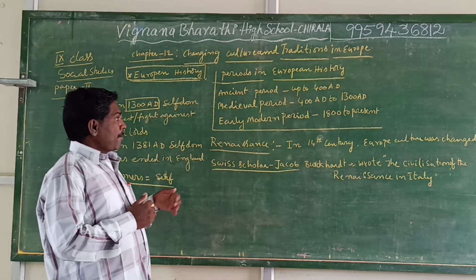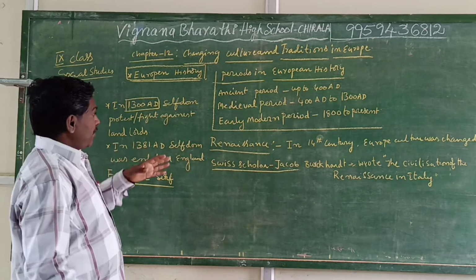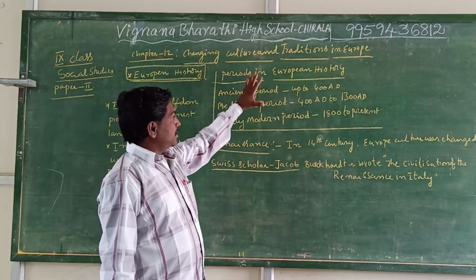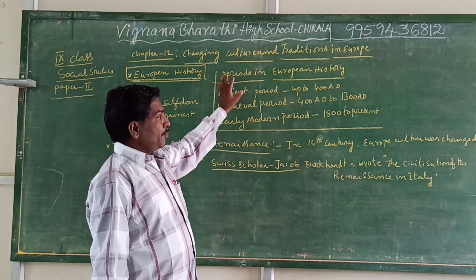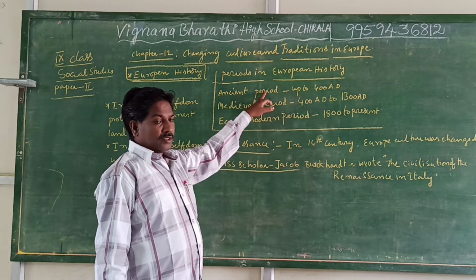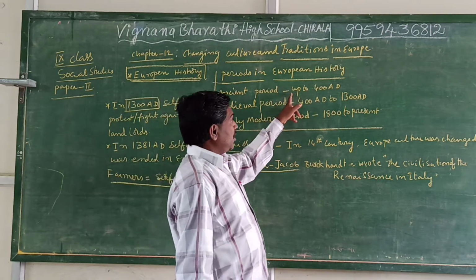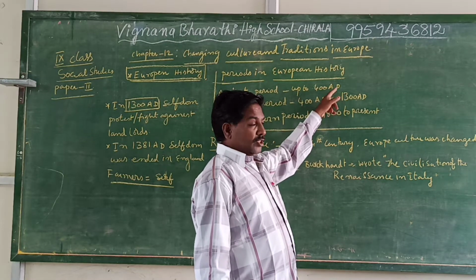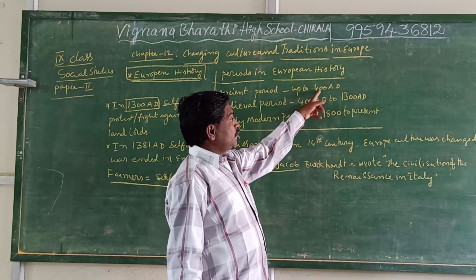Here in European history, we discussed England. European historians classified European history into different parts. What are they? Ancient period. Ancient period in European history is up to 400 AD. It means 0 to 400 AD is ancient history, and before 0 also comes under it.